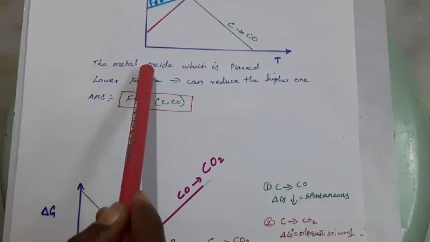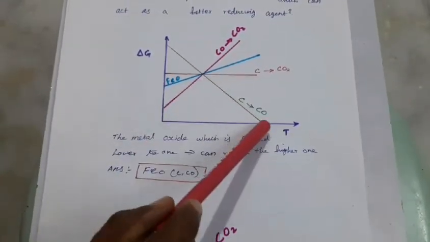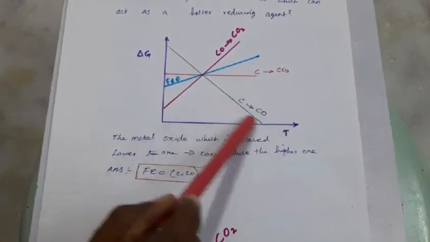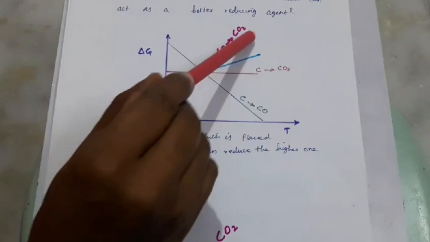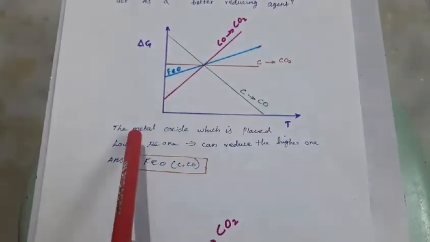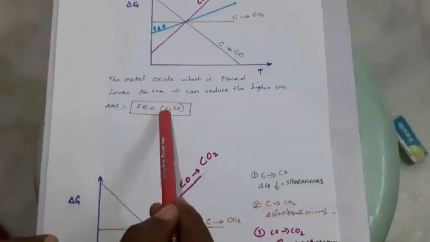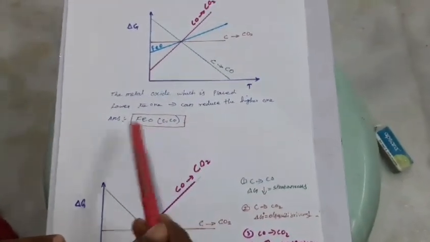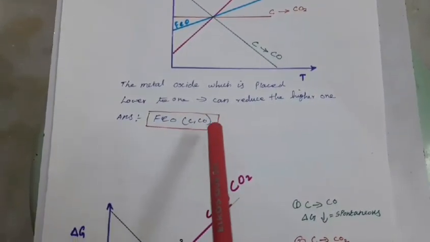The clue is that a reducing agent can reduce the metal oxides placed higher than it. So this way we have to select the better reducing agent for the conversion of a particular metal oxide.